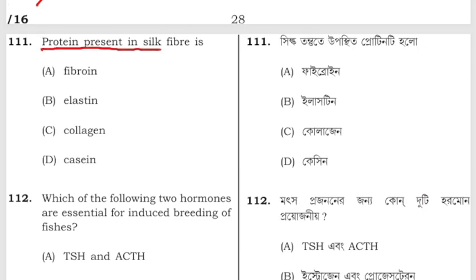Protein present in silk fiber is fibroin, elastin, collagen, or casein. The correct answer is fibroin.